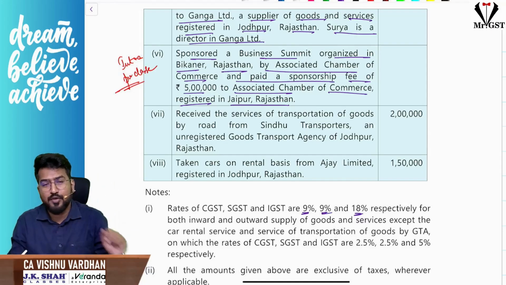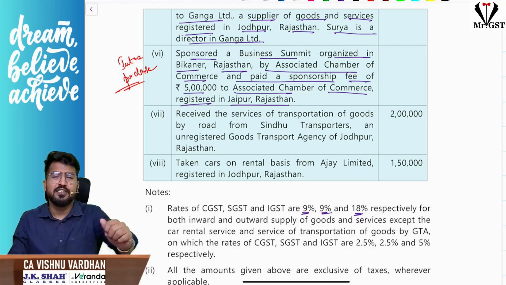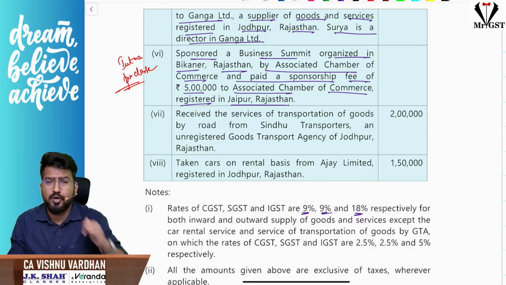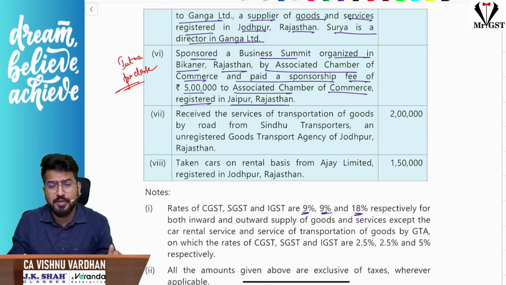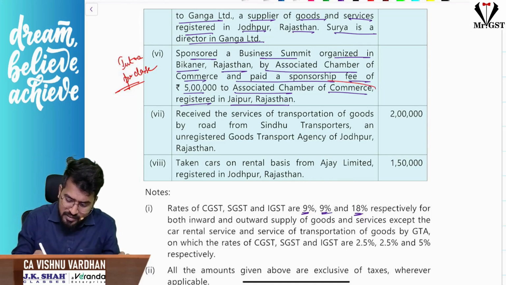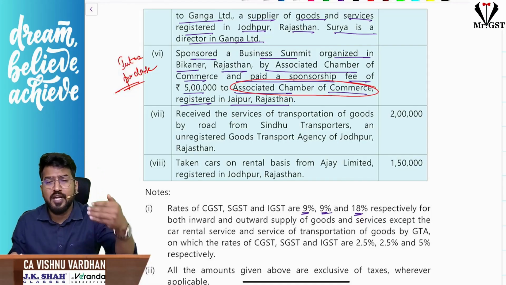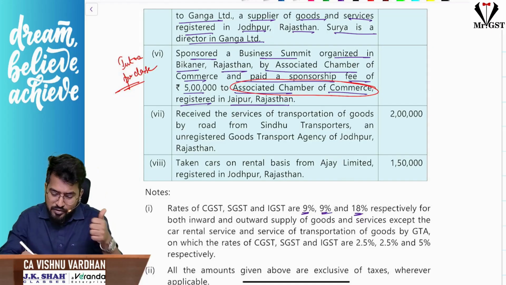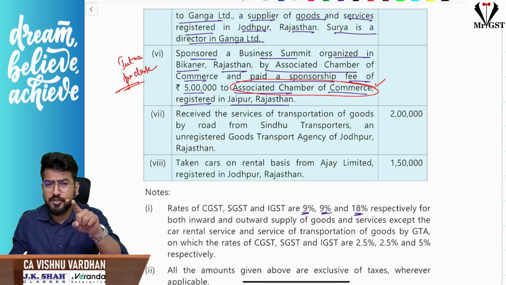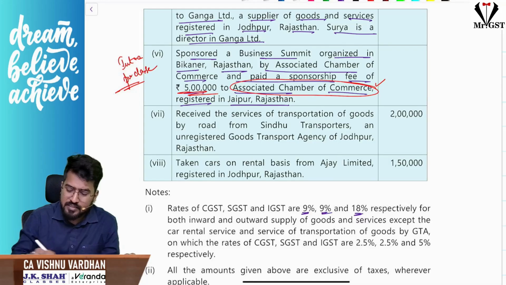Now the problem is with respect to RCM on sponsorship services. When will RCM come into picture? Sir, when the supplier can be any person, but the recipient should be a body corporate or a partnership firm, correct? Do you remember? Here, who is supplying the sponsorship services? Associated Chamber of Commerce is providing sponsorship services. Surya is the sponsor. Supplier, Associated Chamber of Commerce, any person. But Surya is the recipient. The recipient should be a body corporate or partnership. Then only RCM will come into picture. So for this 5 lakhs, there is no RCM.